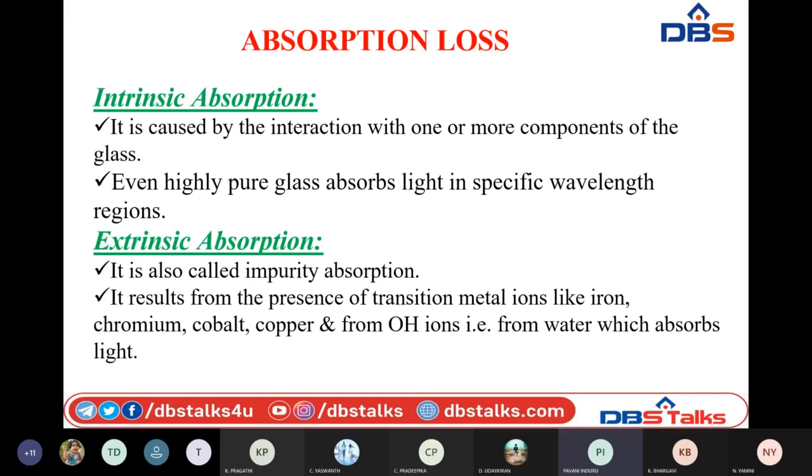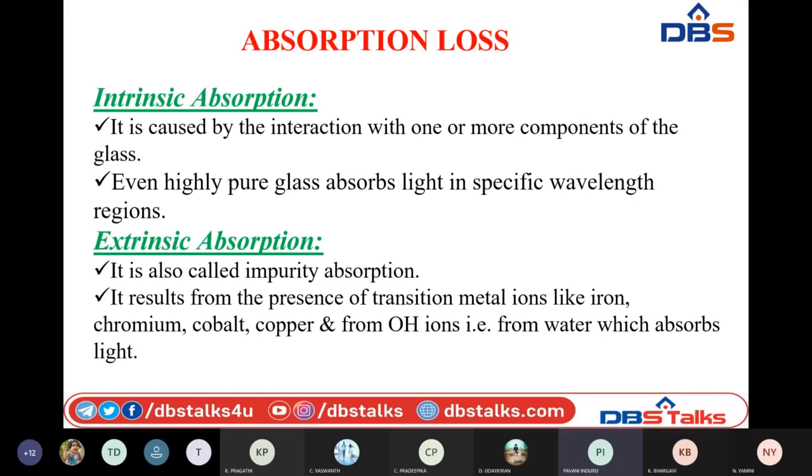So generally glass is made by silicon dioxide, and P2O5 like that. So whenever these materials interact with the photons, the glass may absorb those photons, which leads to the intrinsic absorption.